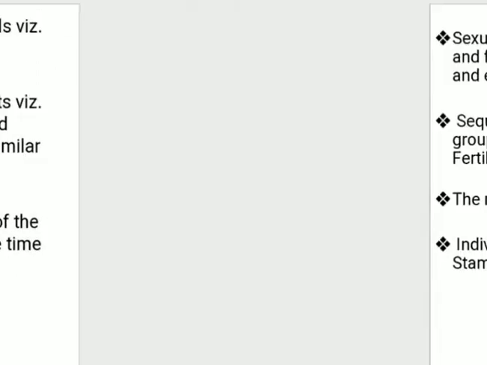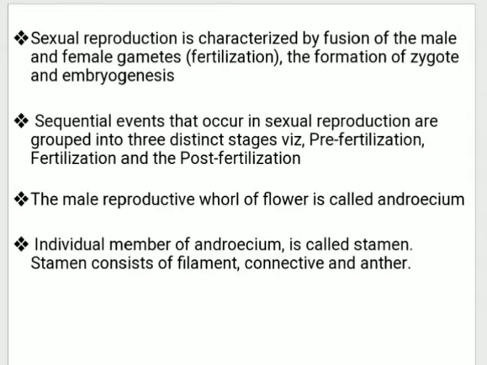So these include 3 stages, not categories. One is pre-fertilization. Second is fertilization. And third is post-fertilization. The male reproductive whorl is called the androecium. And what does it contain? An individual member of the androecium is called a stamen.